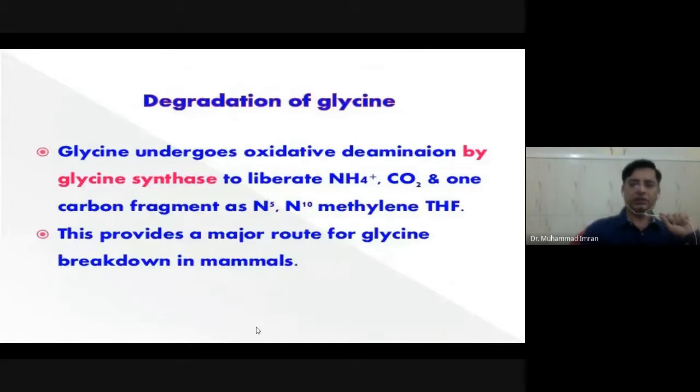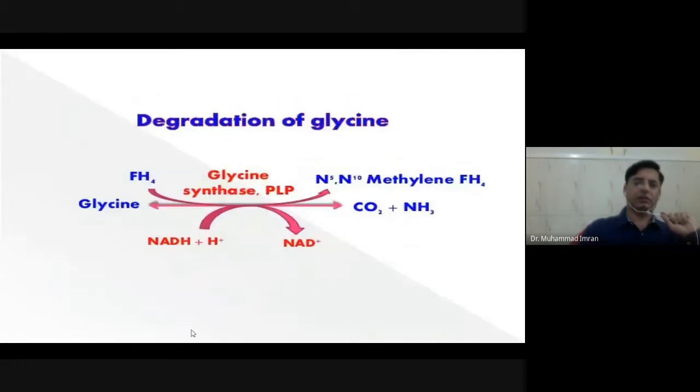Here we can see the degradation of glycine. Glycine can be converted to carbon dioxide and ammonia in the presence of glycine synthetase enzyme. It also requires pyridoxal phosphate as a cofactor, and therefore tetrahydrofolate. So here you can see tetrahydrofolate is changed into N-methylene tetrahydrofolate, and one molecule of NAD is also produced.